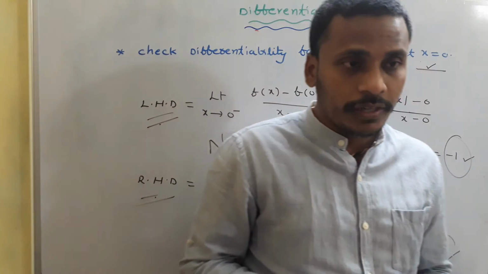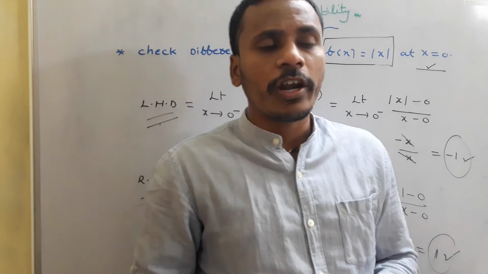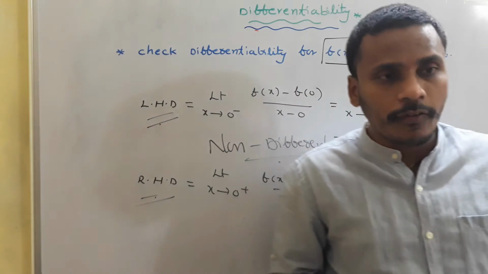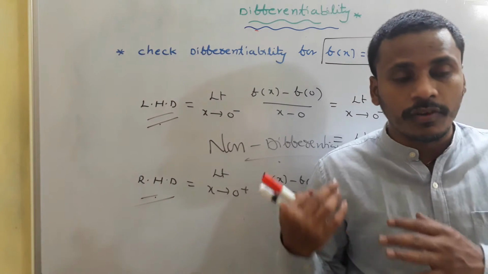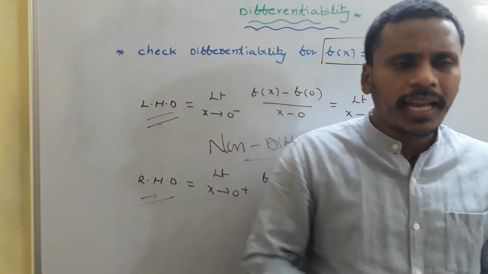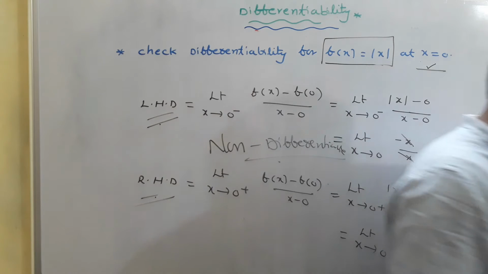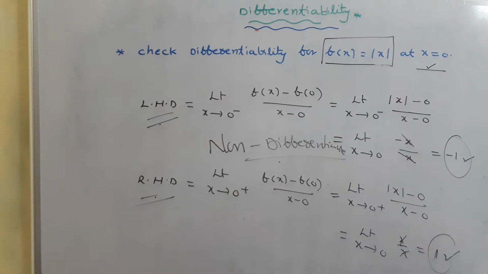In the last class we discussed f of x equals x square at a point, and now we are discussing mod x at 0. Finally, one thing you need to memorize: modulus of x is non-differentiable at x equals 0.